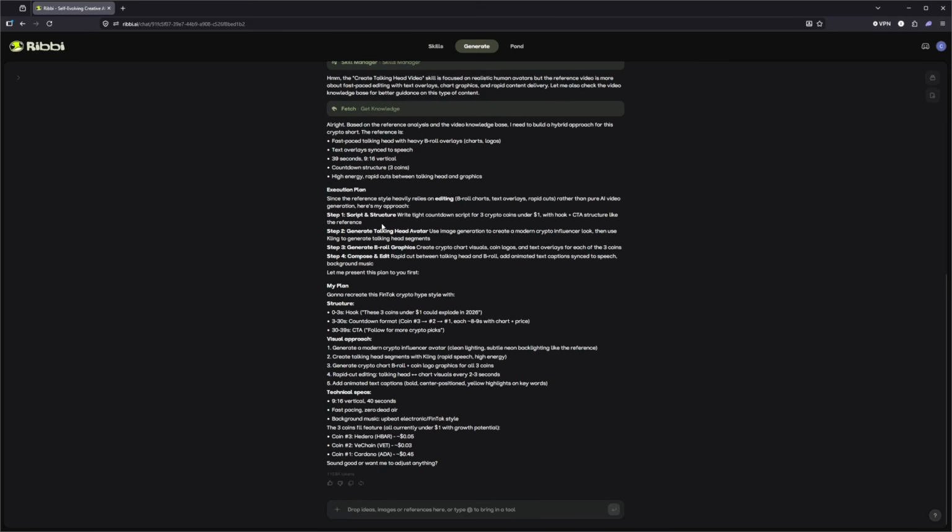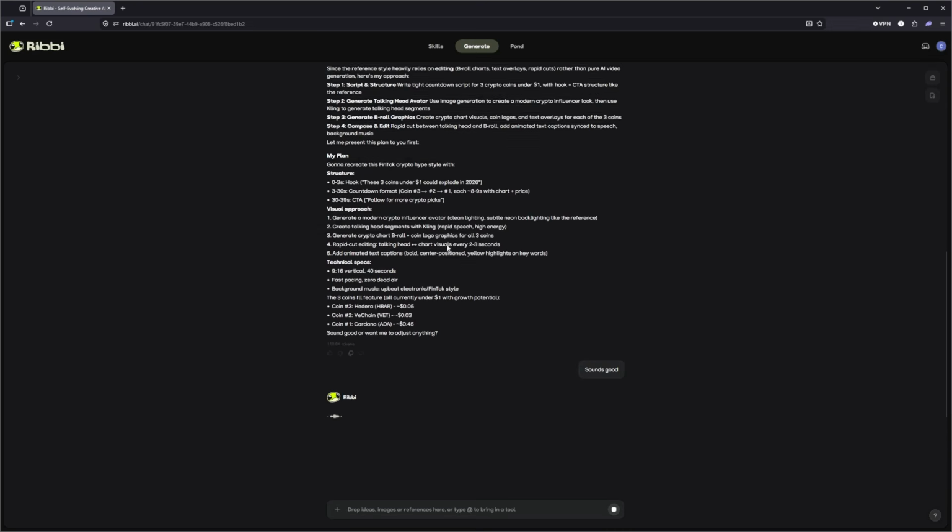We then get an execution plan. So it's script and structure, talking head avatar, so this will generate our own avatar. We have B-roll and composition, and here we can see we have the hook. Countdown format has actually given us the 3 coins it will be mentioning in the video, and of course it's just checking if that all sounds good. So sounds good, and then we can get our full generation.